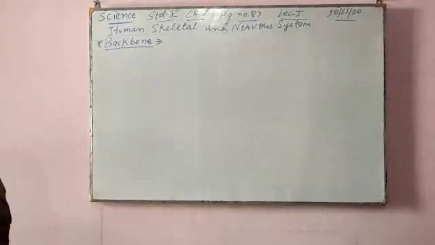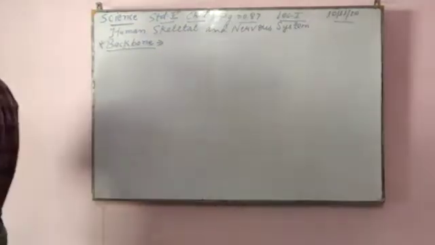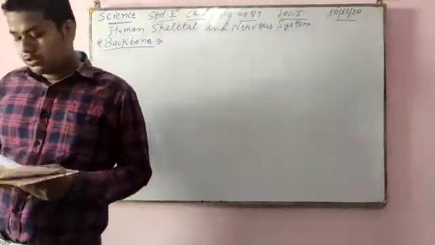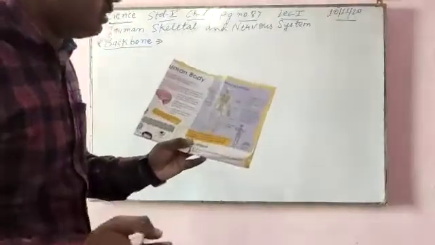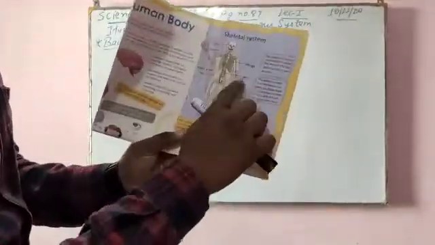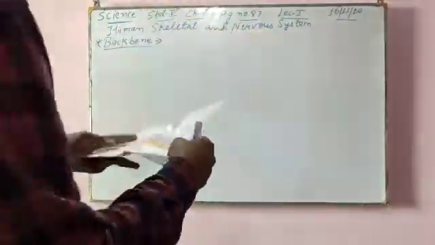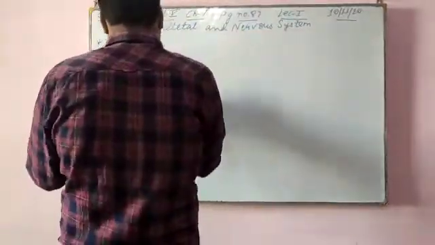Now, in addition to providing support to the upper body, the spine surrounds and protects the spinal cord. You can see here, this is the spine.